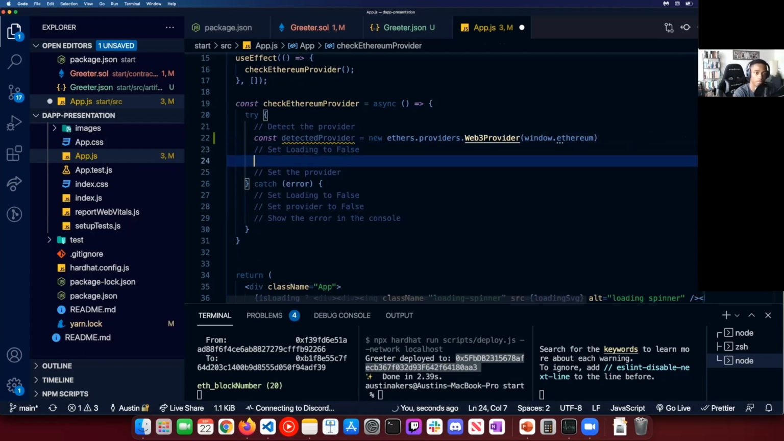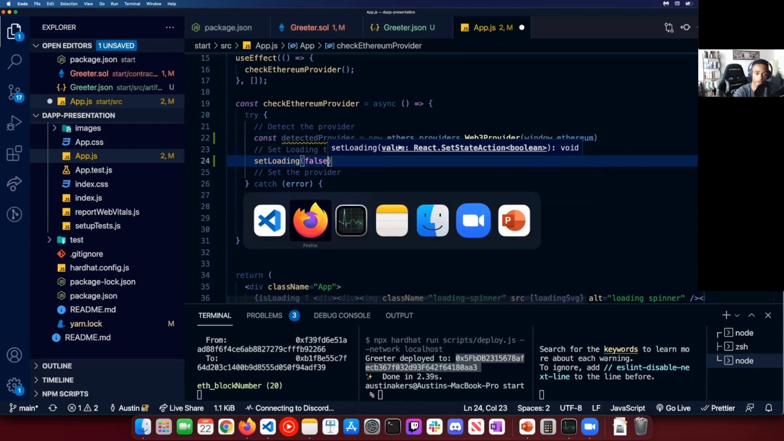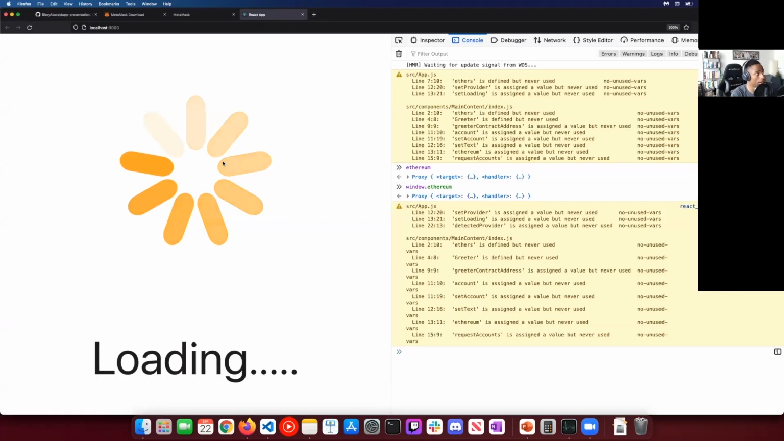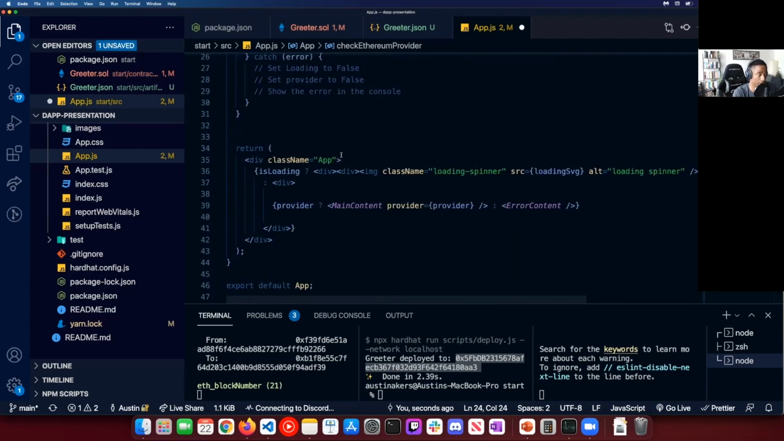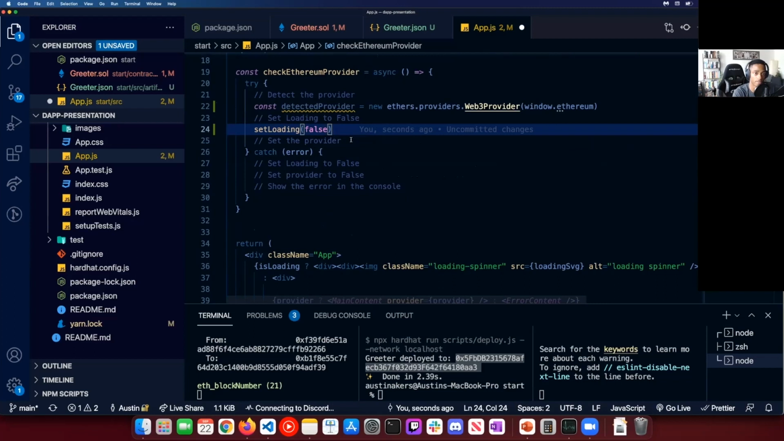But at this point, what we're going to do is that once that is detected, we're going to set the loading to false. All right. So essentially what y'all saw earlier is you see how our app is loading, right? So it's going to wait until we find that window.ethereum object. Now, once we find that, we're going to set loading, because it is loading right now. It's currently set to true. We want to set that to false.